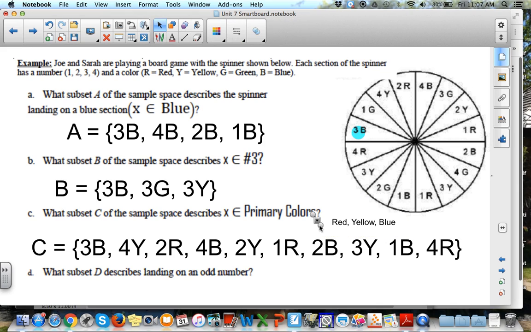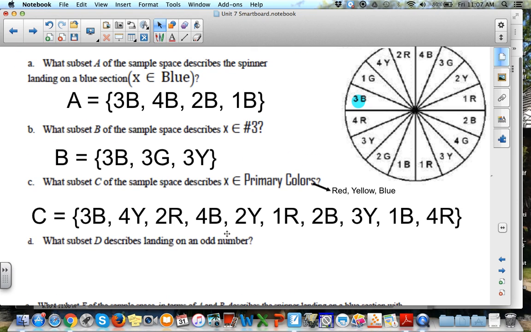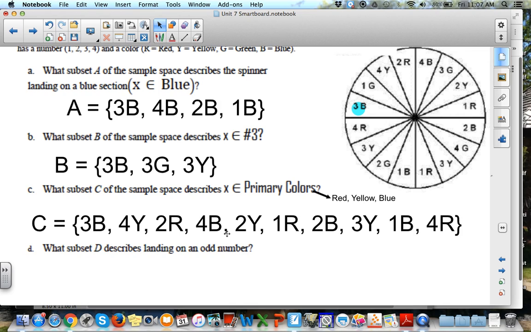So this isn't really hard. You just have to make sure you know what you're looking for, what this element means. Okay, D, we're going to look at what subset describes landing on an odd number. Well, we know our odd numbers, 1, 3, 5, 7. But on this spinner, it's just going to be 1 and 3. So we just care about 1s and 3s. Again, we don't want to repeat, so we have to be careful with that.